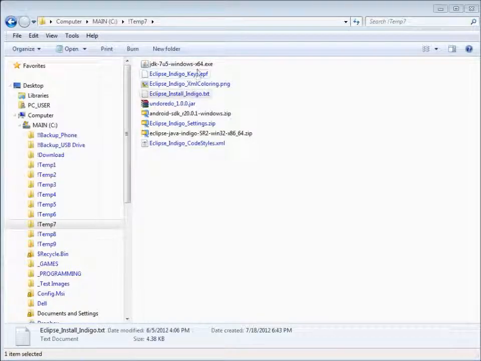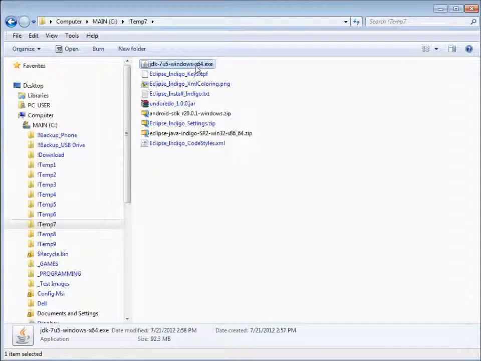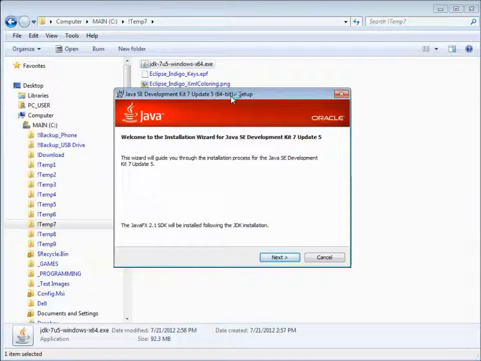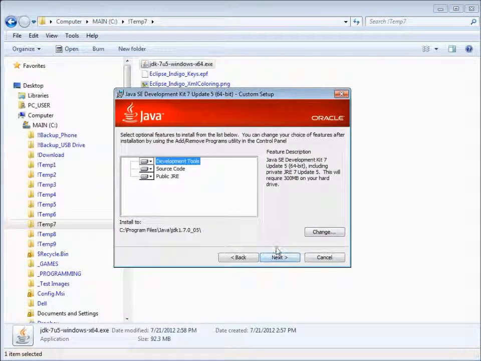So the first thing we're going to do is install the Java JDK, which also includes the Java runtime since everything runs on Java. So we'll start this. Yes. Next.